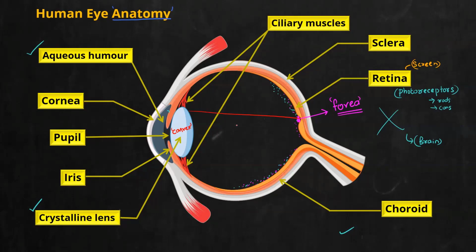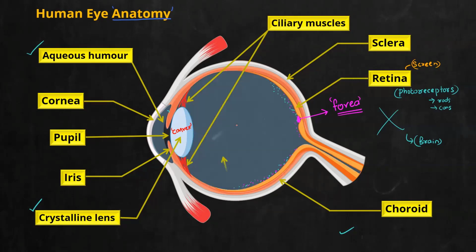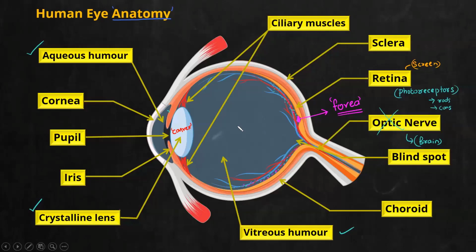Then you have the ciliary muscles, and lastly the fluid present, that is the vitreous humor, then the optic nerve, then the blind spot. So these are the main structures of the eye. So do one thing, draw the figures nicely, put all the labeling and upload today's notes as an assignment for marking the attendance. We'll see the function of each part in detail from the next class onwards.